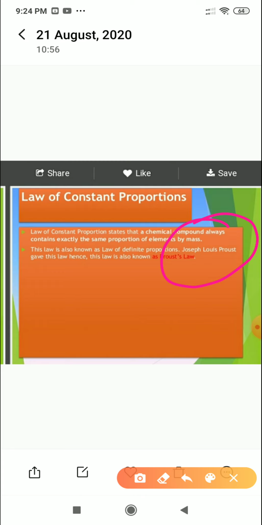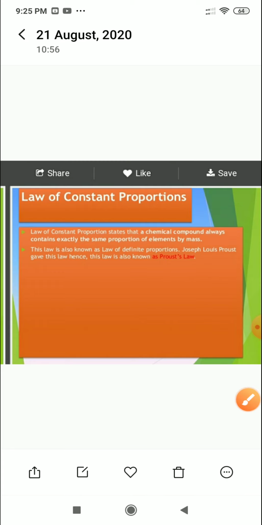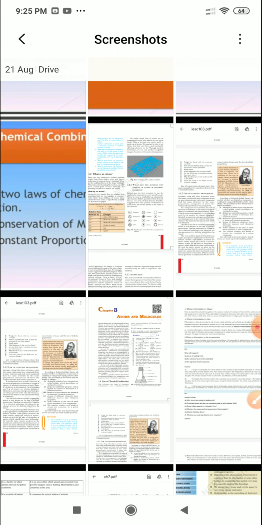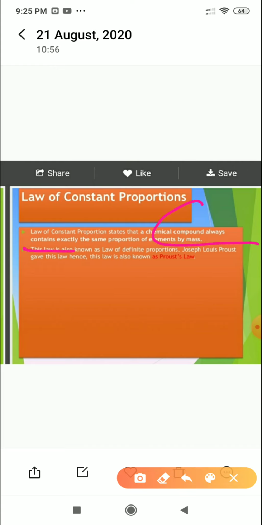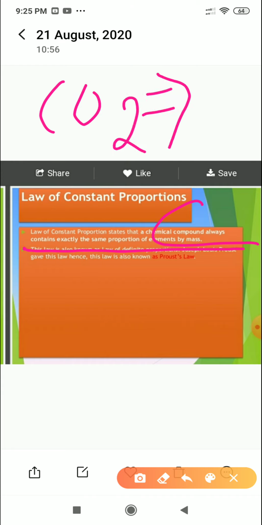ठीक? यहाँ पे देखिए, if you see the law already written on the slide, a compound always contains exactly the same proportion of elements by mass. Now what is the actual meaning of this line? Fine. For example, if I take carbon dioxide. Now what is the mass ratio of carbon and oxygen in this carbon dioxide?